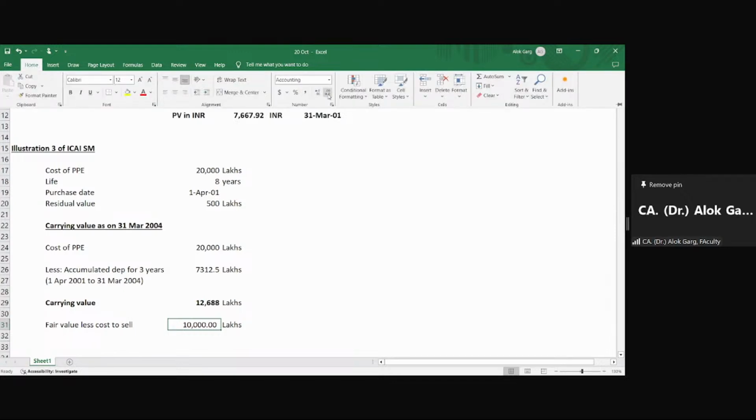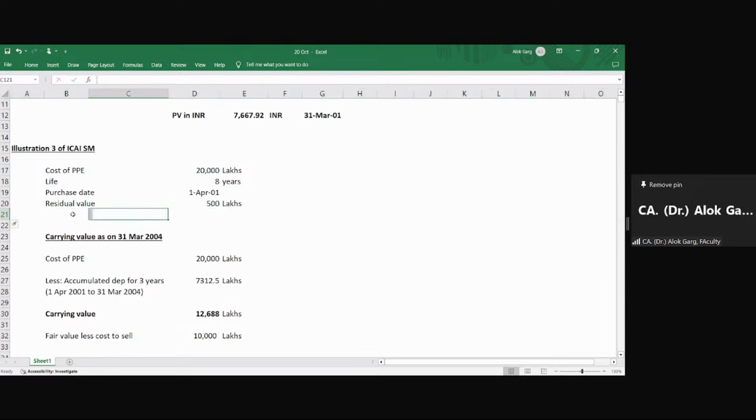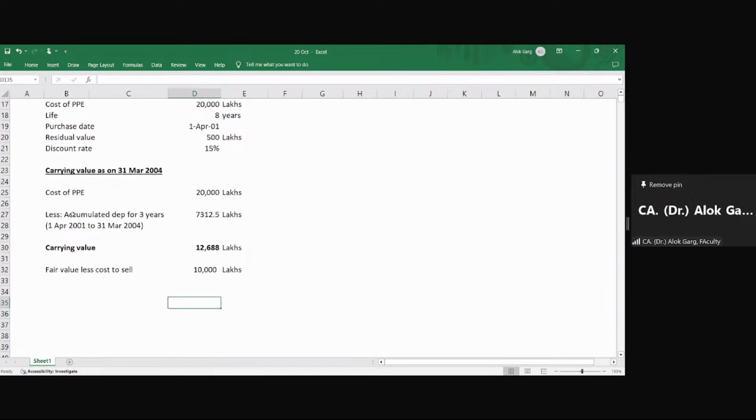Okay, so now I need to compute the value in use. In this question, the discount rate was also given. What was the discount rate? 15%. 15% was the discount rate given in the question. So what do I need to do now? The fair value is known, the carrying value is known. I need to compute the value in use. So, computation of value in use.